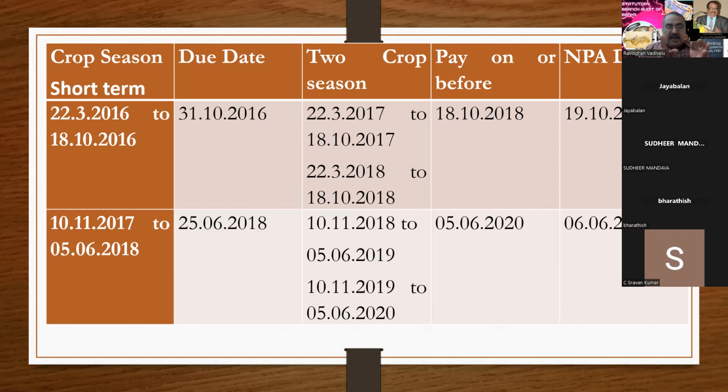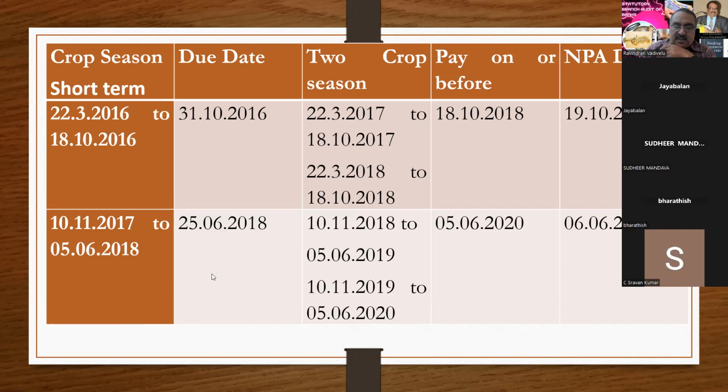And if it is not paid within that date, that is after 2 crop seasons, then the next date is the NPA date. Is it clear, sir? I think only 2 friends have confirmed.